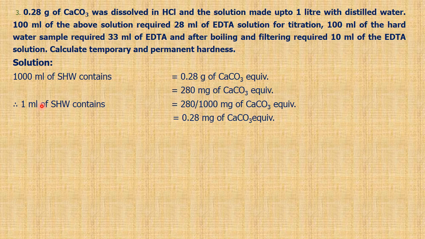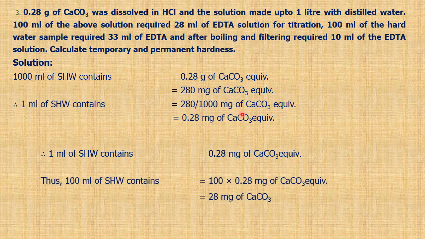So what happens in titration 1? 1 ml of standard hard water contains the same thing. Therefore, 100 ml of standard hard water will contain 100 into 0.28 milligram, so 28 milligram of calcium carbonate. In titration 1, 100 ml of the above solution required 28 ml of the EDTA.